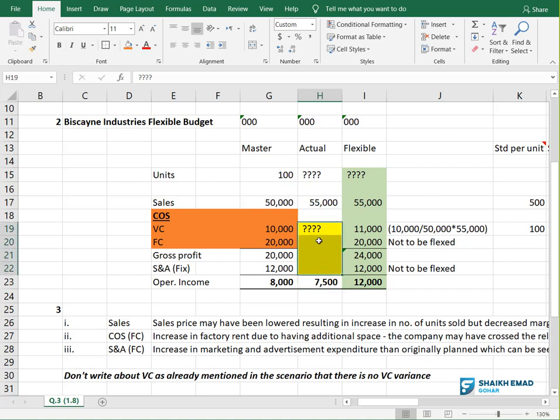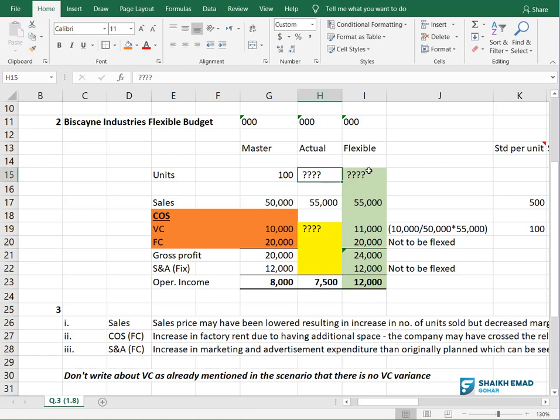Question mark. The examiner is not telling me any information about this area. How much is your cost of sale, how much is your selling and admin, we don't know. Now we need to create a flexible budget. To create the flexible budget, we need the units. We need the actual units. But the examiner is not telling us the actual units.